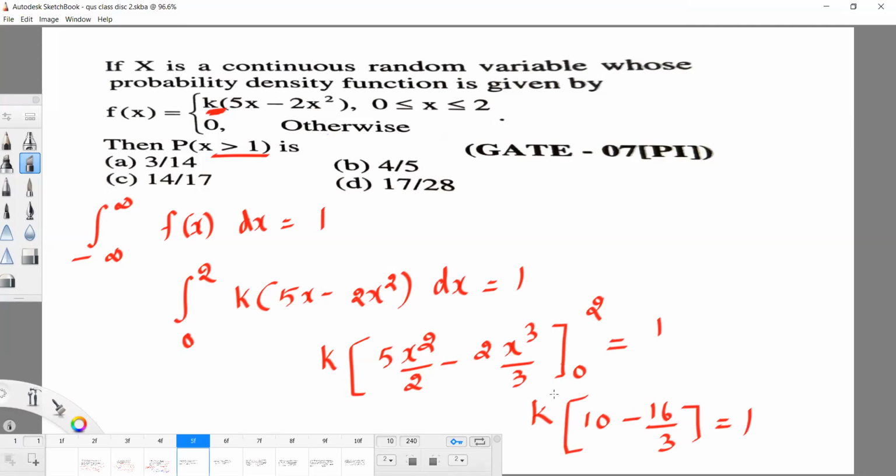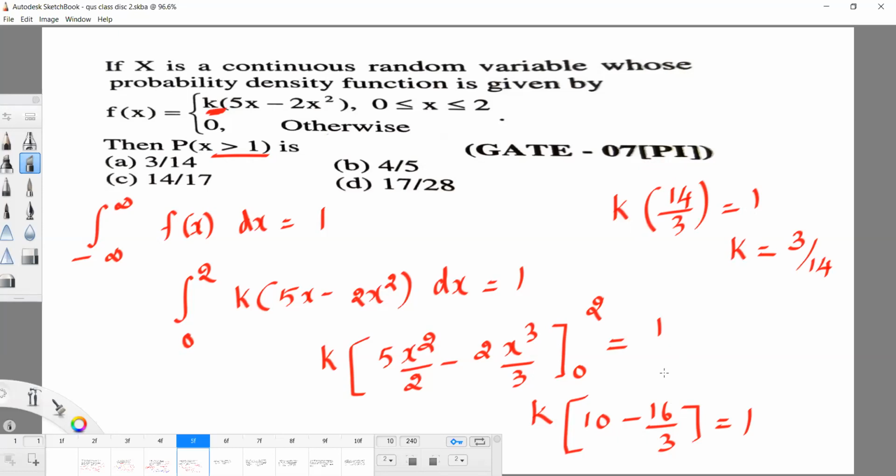Check: 5 into x square by 2 minus 2 into x cube by 3, substitute the upper limit. 2 power 4 by 2, 5 into 2 are 10, minus 2 power 3, 8, into 2 are 16 by 3. Now 30 minus 16, so k into what is 30 minus 16? 14 by 3 is equal to 1. So the value of k equals 3 by 14.